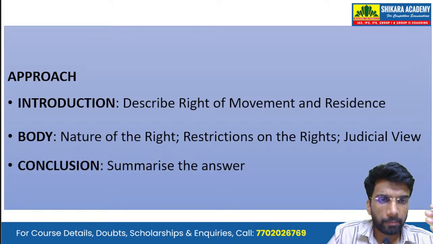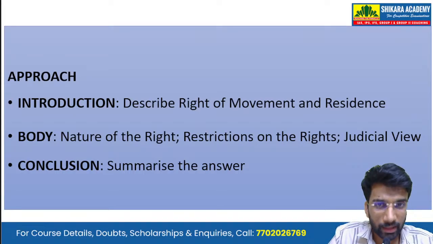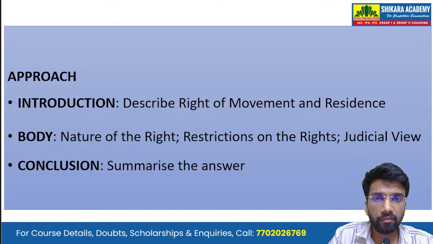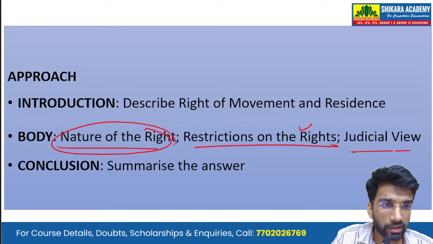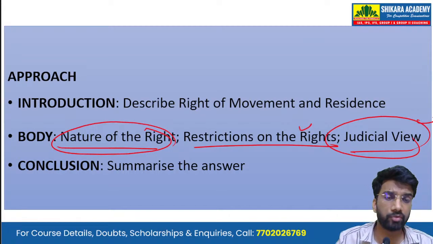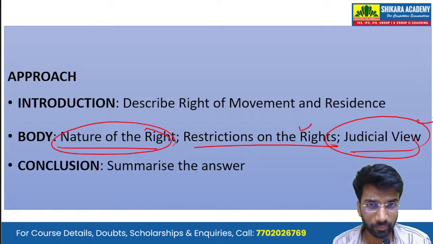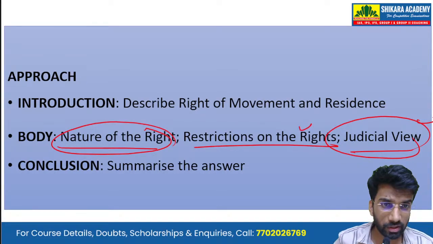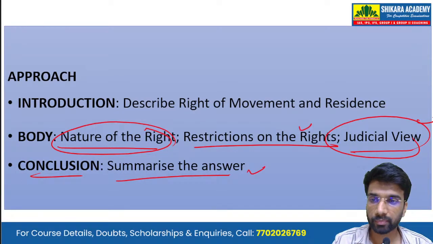So, the approach that we'll take: in the introduction of the answer, we describe the right of movement and residence, its constitutional backing. Then in the body, we write about the nature of these rights, the restrictions on these rights, and the judiciary's view on these rights, because the question says that we have to comment on the statement that these rights are not absolute. So we have to substantiate our answer on those lines. In conclusion, we can then summarize the answer.